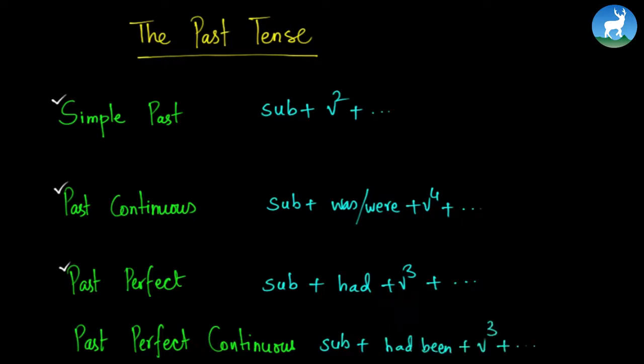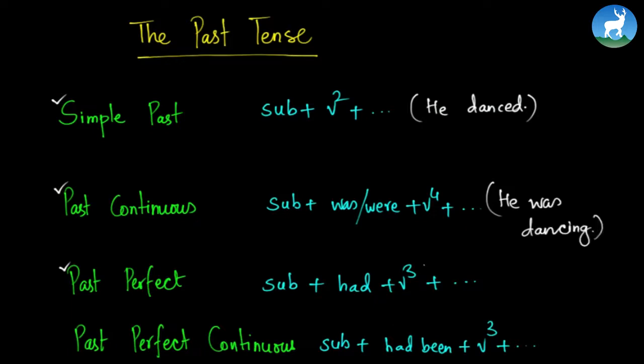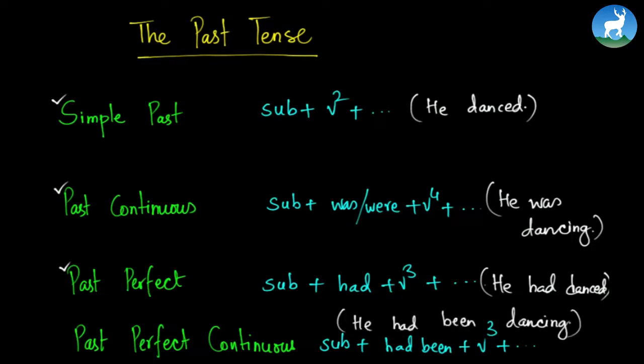Let us also learn one example. Let's first start with the simple past tense. What could be the example? He danced. Simply he danced, or danced, British American thing. Alright, let's write one example of past continuous tense. He was dancing. Let's write one example of past perfect tense. Let's write one example of past perfect continuous tense. He had danced and he had been dancing.